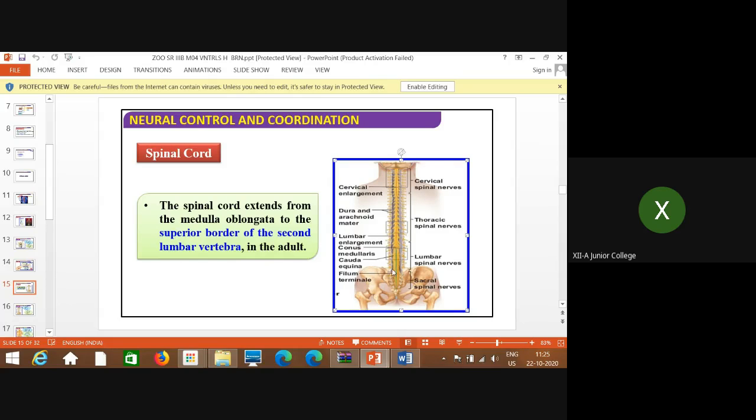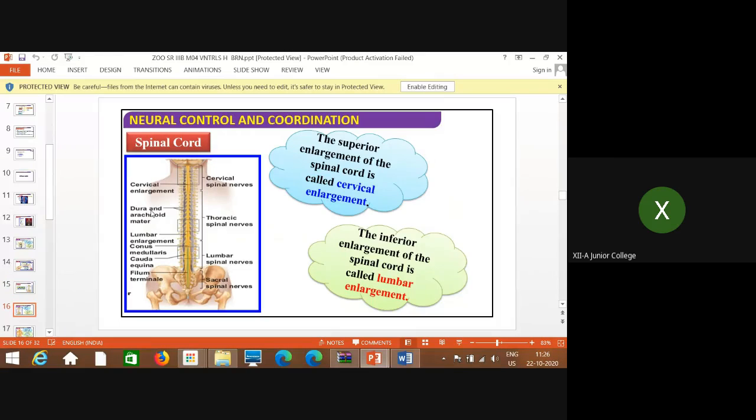Here, this is all the lumbar vertebra, where total how many and all that we will discuss right now. You have to remember that this is the second lumbar, this part, that is the spinal cord. Here are the cervical spinal nerves, then thoracic spinal nerves, then lumbar spinal nerves, and then sacral spinal nerves. The superior enlargement of the spinal cord is called cervical enlargement. Superiorly, how it looks is what is called cervical enlargement. And the inferior enlargement of the spinal cord is called lumbar enlargement.